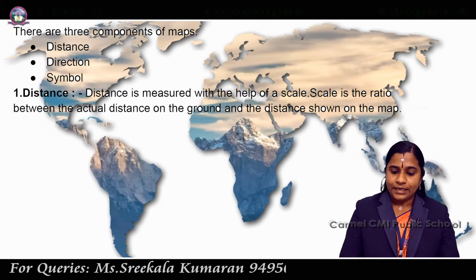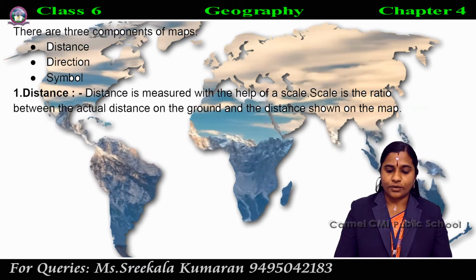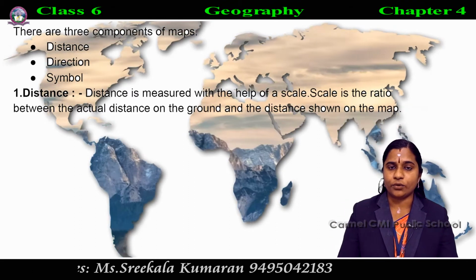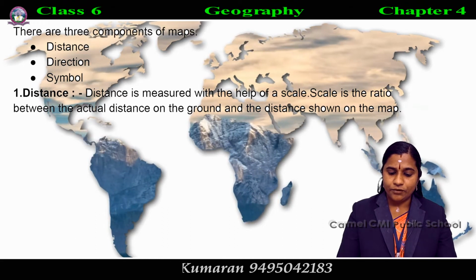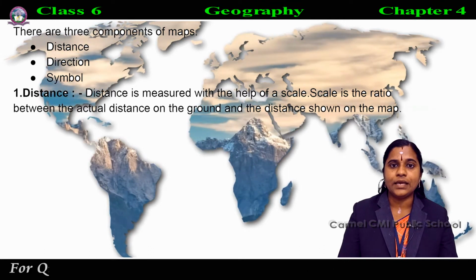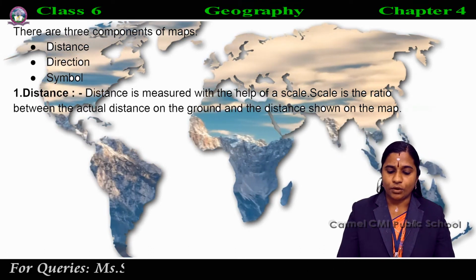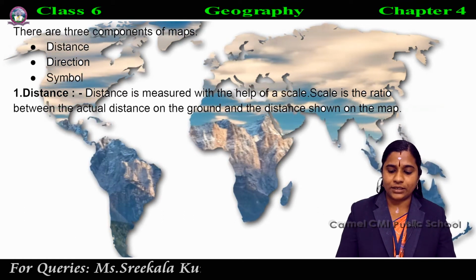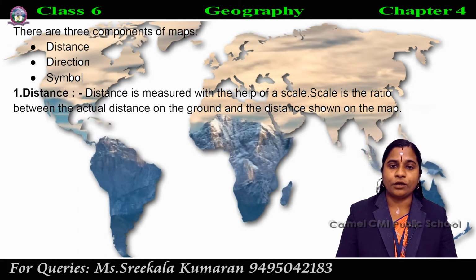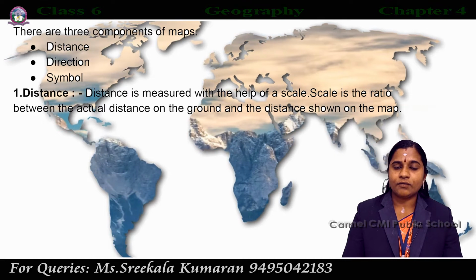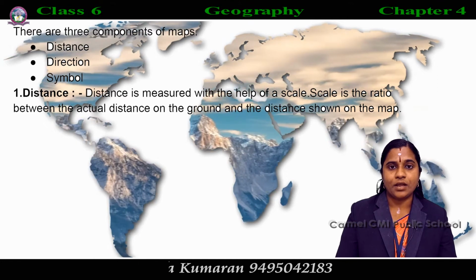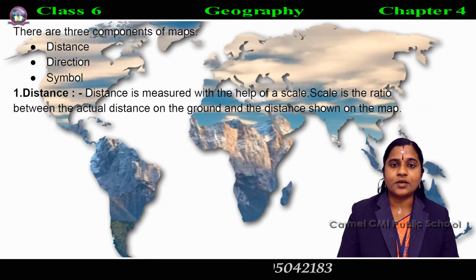For example, suppose the distance between your school and your home is 10 km. If you show this 10 km distance by 2 cm on a map, it means 1 centimeter on the map will show 5 km on the ground. Here, what is the scale? 1 centimeter is equal to 5 km.